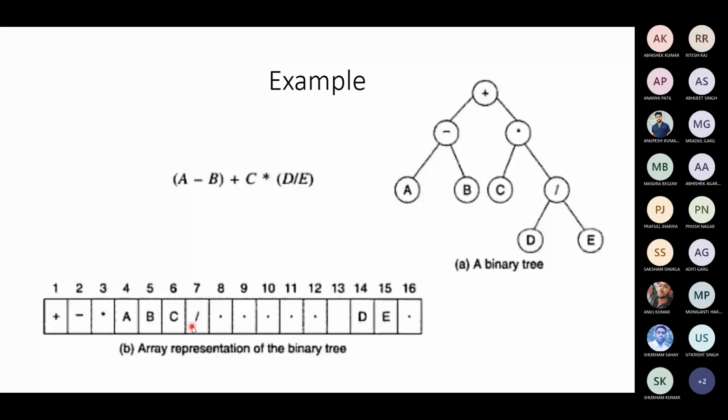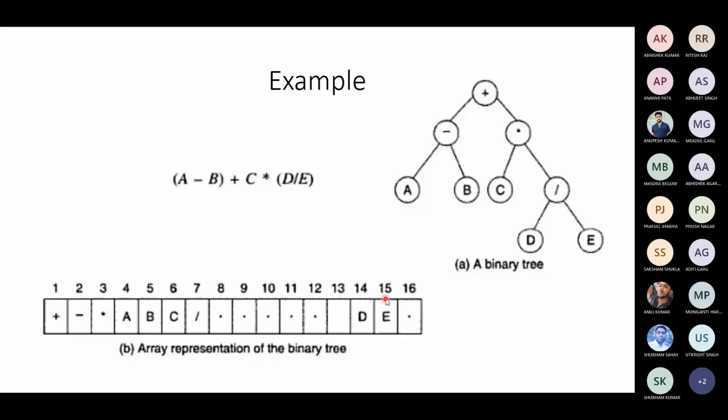Now D and E are children of division, whose location is 7. The left child will be stored at 7 into 2, the 14th place. The division's right child will be stored at 2i plus 1, 14 plus 1, the 15th place.